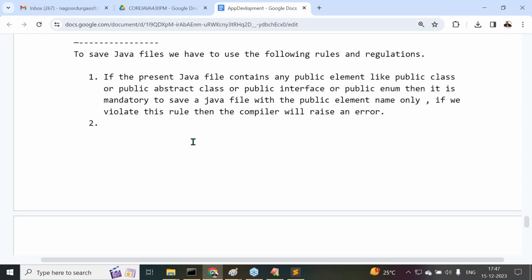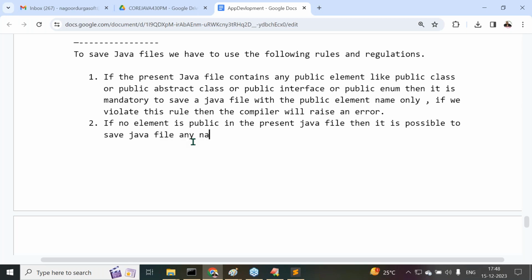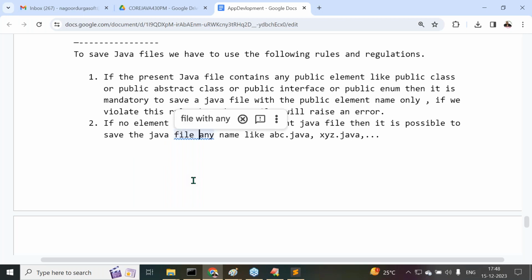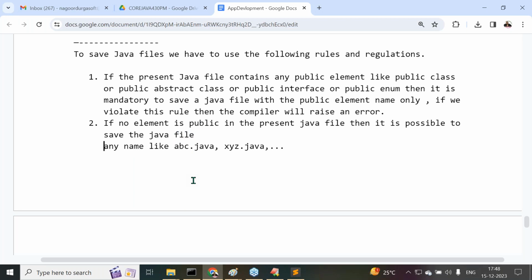Point number 2. All of you observe carefully. If no element is public in the present Java file, then it is possible to save the Java file with any name, like abc.java, xyz.java, and so on.